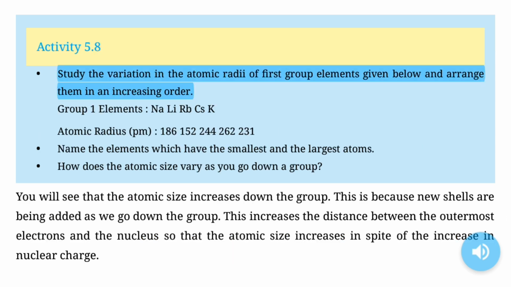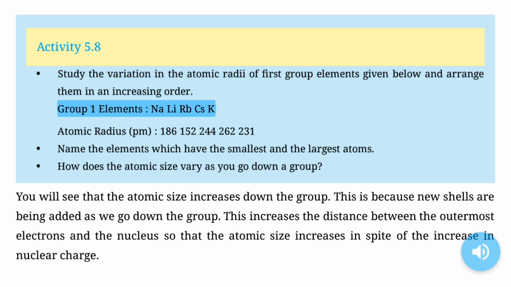Activity 5.8. Study the variation in the atomic radii of first group elements given below and arrange them in an increasing order. Group 1 elements: Na, Li, K, Rb, Cs. Atomic radius in pm: 186, 152, 244, 262, 231. Name the elements which have the smallest and the largest atoms. How does the atomic size vary as you go down a group?